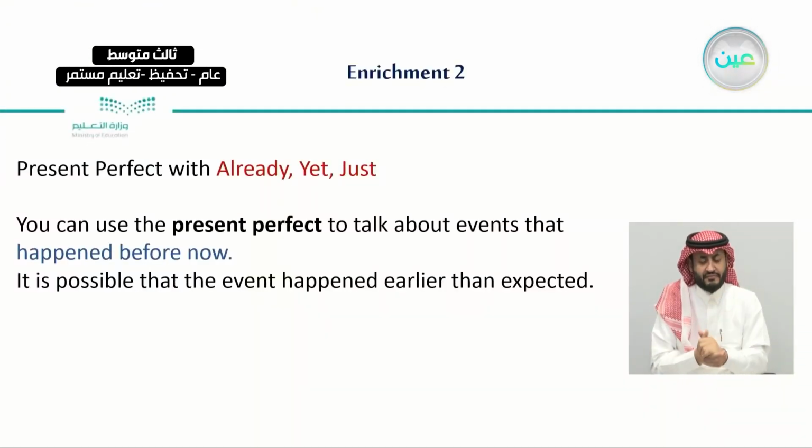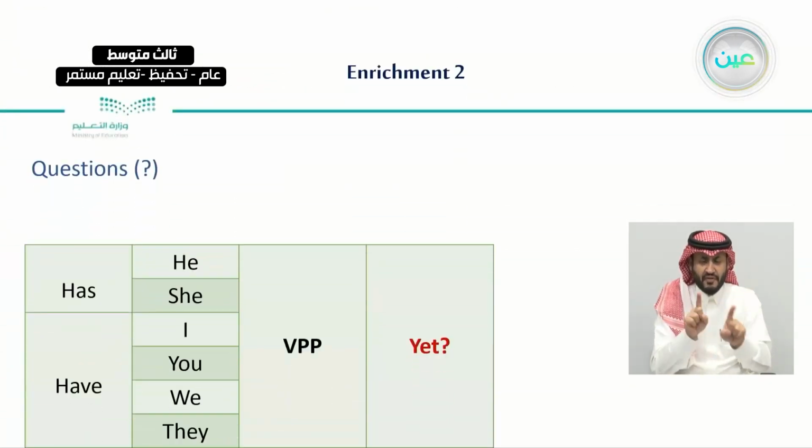After this, we went to the grammar rule where we learned about the present perfect with already, yet, and just. And we said that we can use the present perfect to talk about events that happened before now. So it is sometimes possible that events happened earlier than expected. So for example, in questions with the present perfect, we start our question